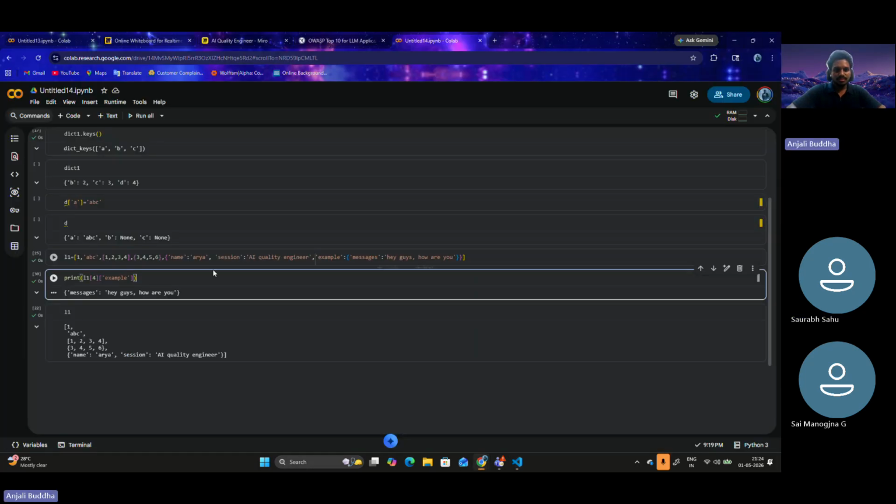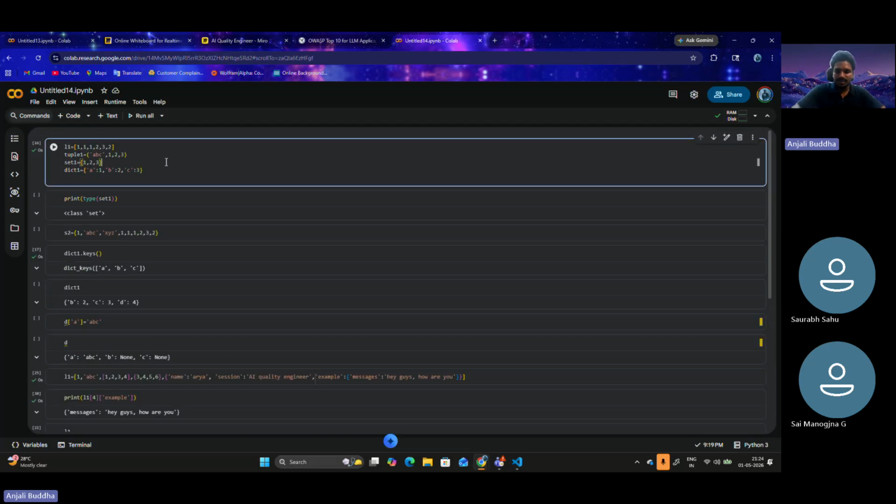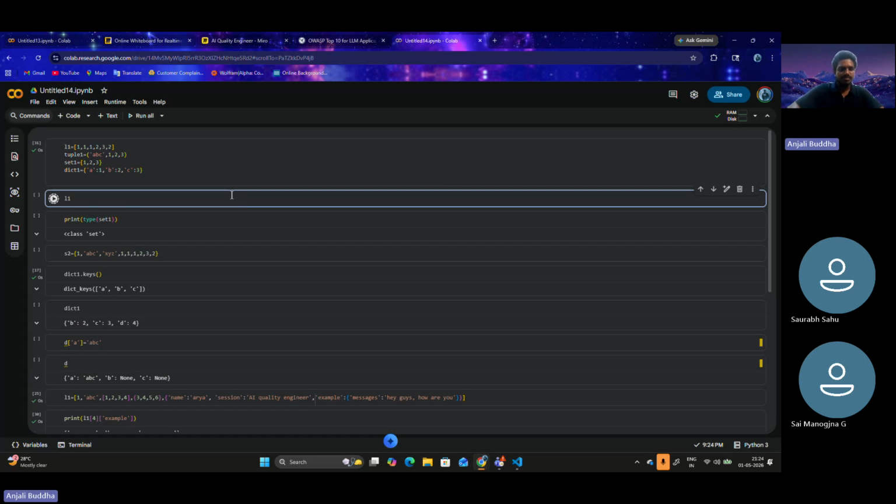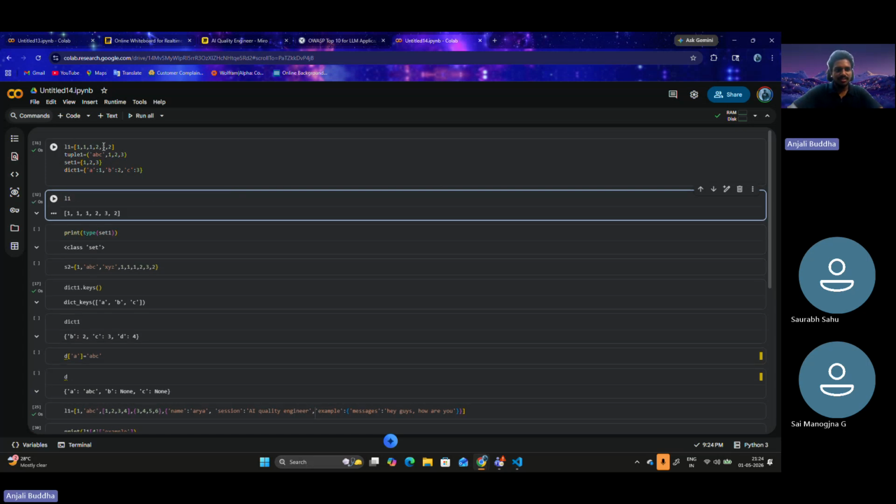Sure. So that's about navigating to things. As far as indexing is concerned, let me show you indexing, sorry, slicing, in simple form. So this is my L1. If I print L1, this is a list of, let's say, 1 1 1 2 3 4. Slicing means there is a colon. If the left hand of the colon is empty, it takes 0 as its element. So left hand will be the minimum and the right hand the maximum. That's why the whole list is being printed.